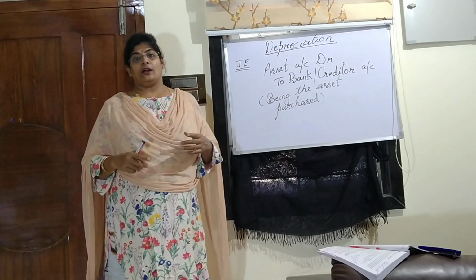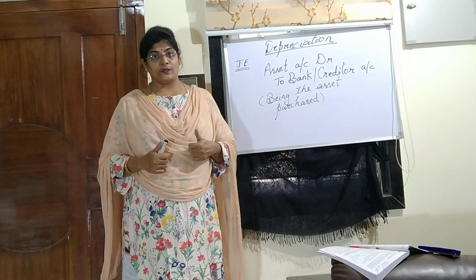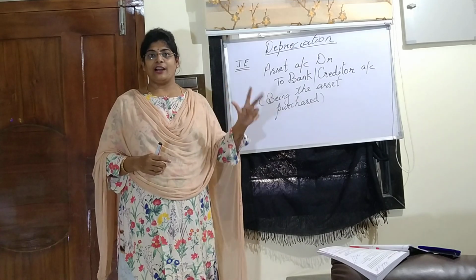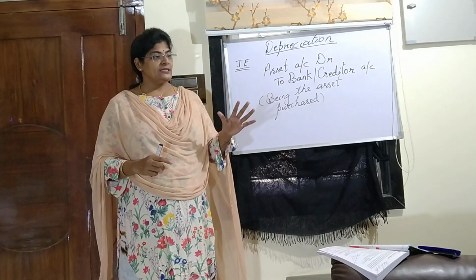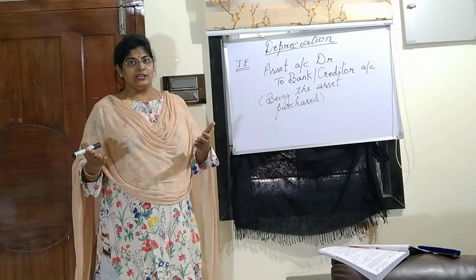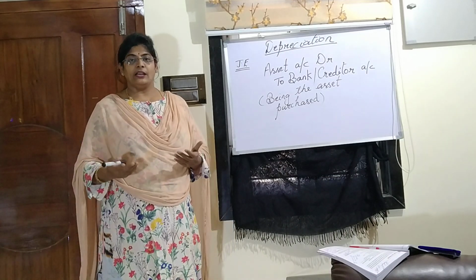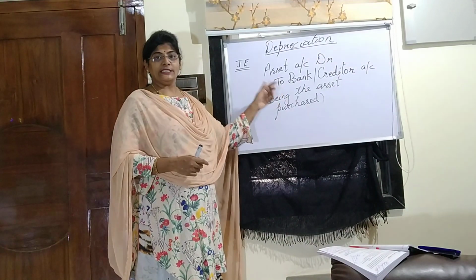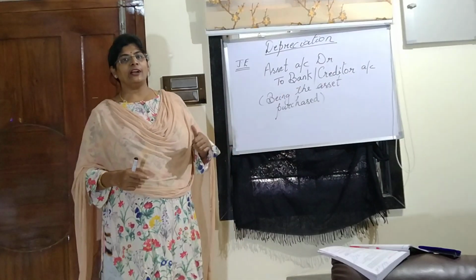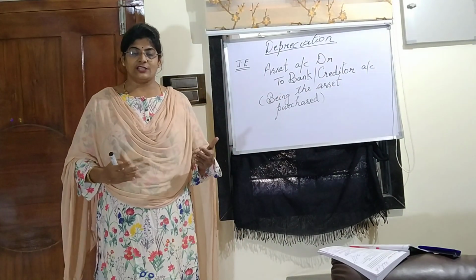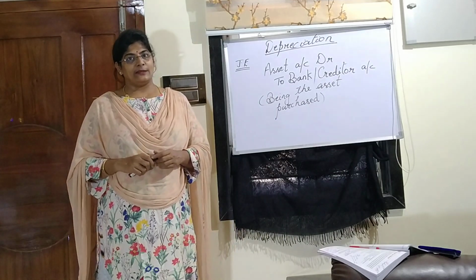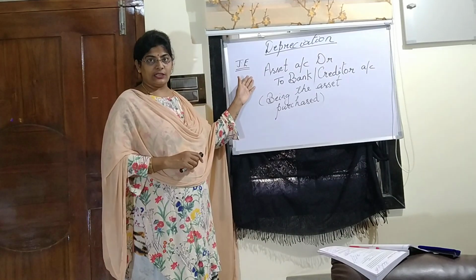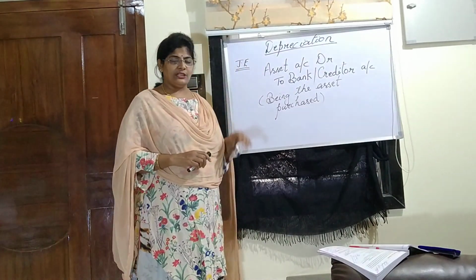Now see, last year you have learned the golden rules of accounting. You have learned 3 main accounts: personal account, real account and nominal account. Personal account says debit the receiver, credit the giver, and real account says debit what comes in, credit what goes out. Nominal account says debit all expenses and losses, credit all incomes and gains. So now the asset is bought into the organization, and that year we have written the journal entry.